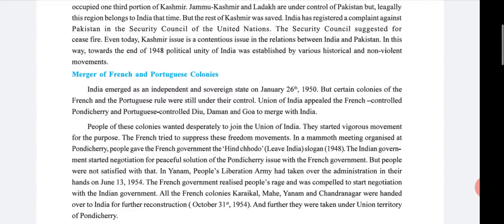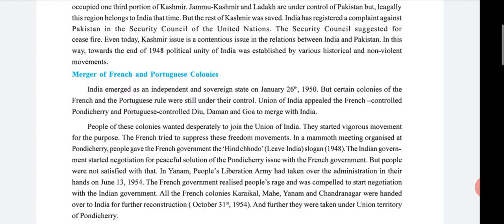So, in this way, towards the end of 1948, the political unity of India was established through various historical and non-violent movements. But at the time of examination, if a question related to Kashmir is asked, you have to write the information from the textbook, not as per recent news.